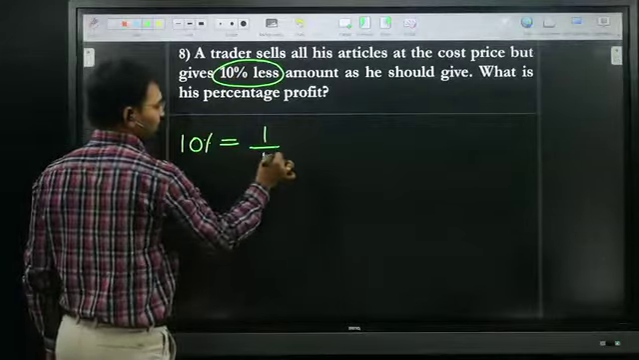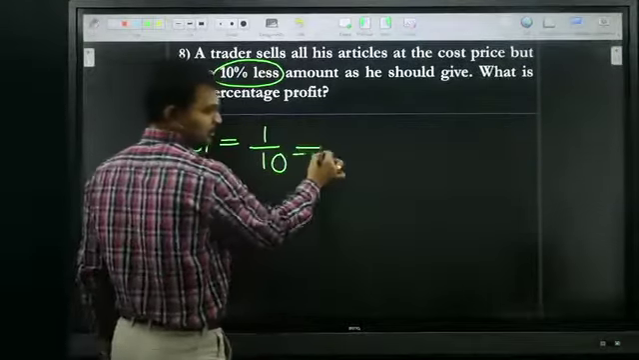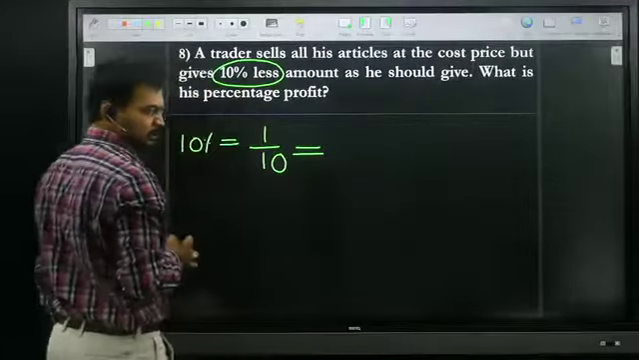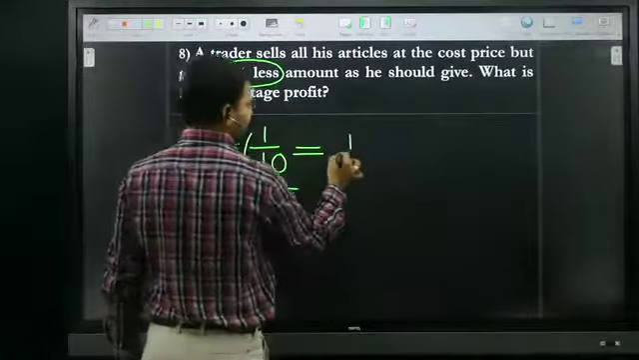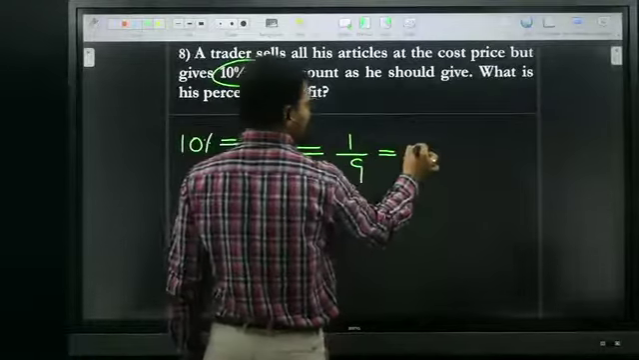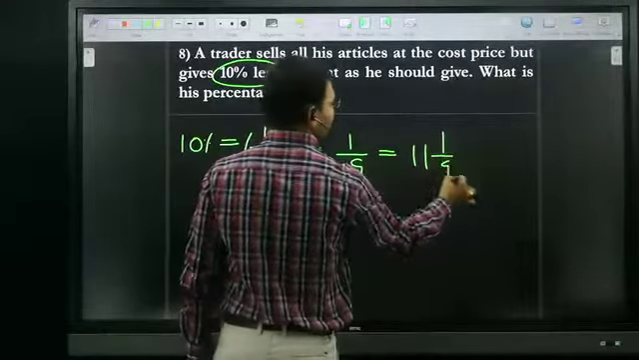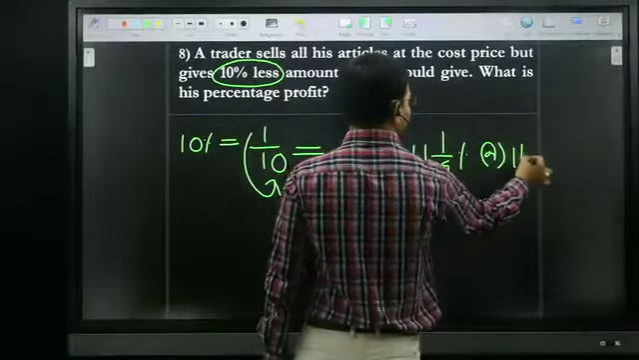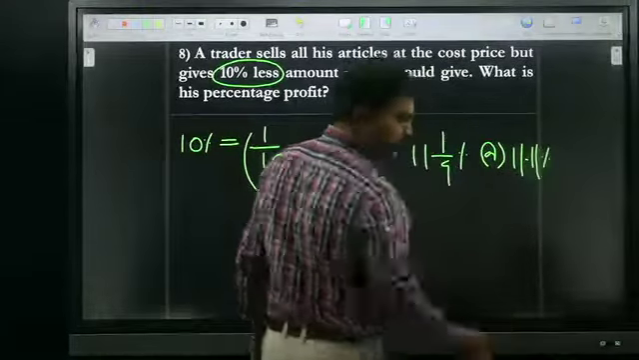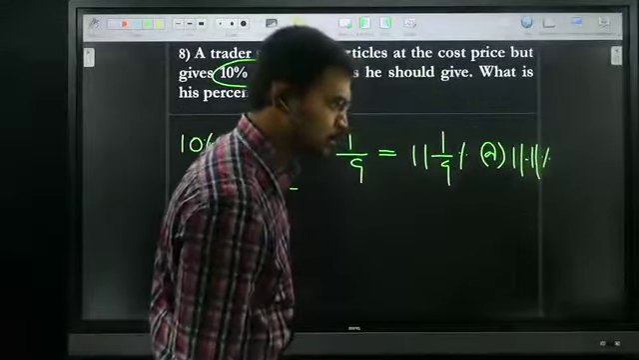1 by 10. Less, so 1 is subtracted from 10. That gives 1 by 9. 1 by 9 is nothing but what? 11. 1 by 9, or I can write it as 11.11 percentage. Yes, most of the students said the right answer.